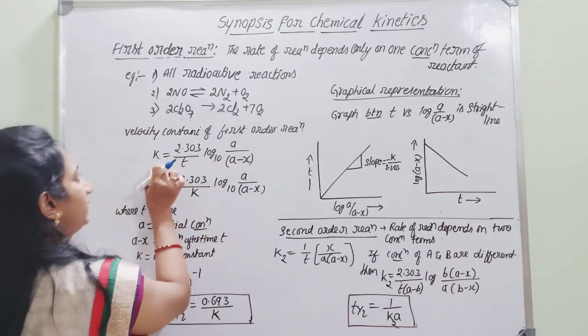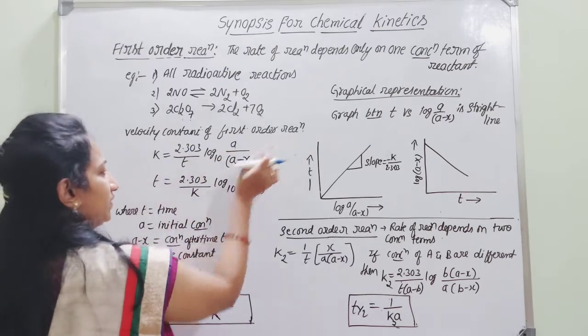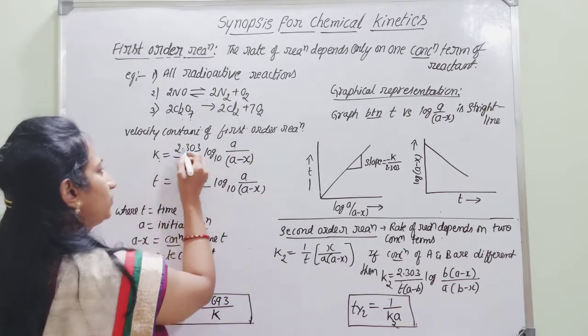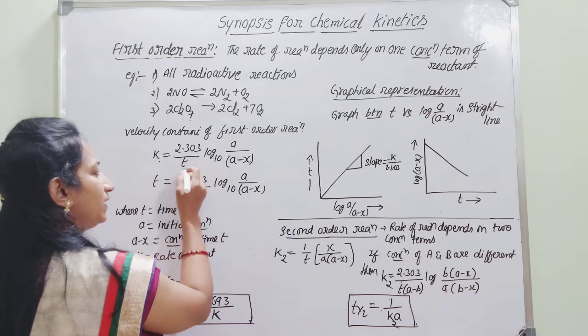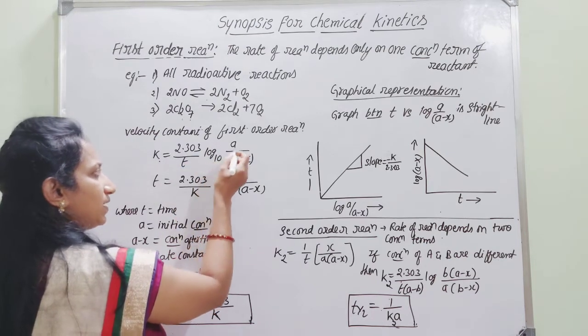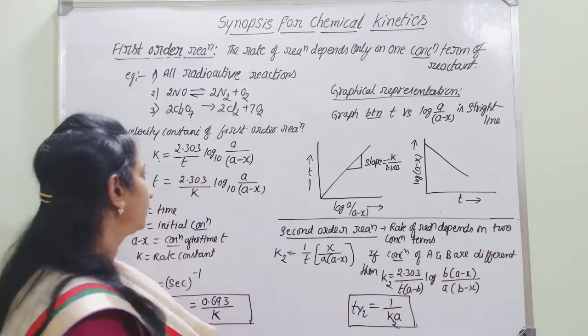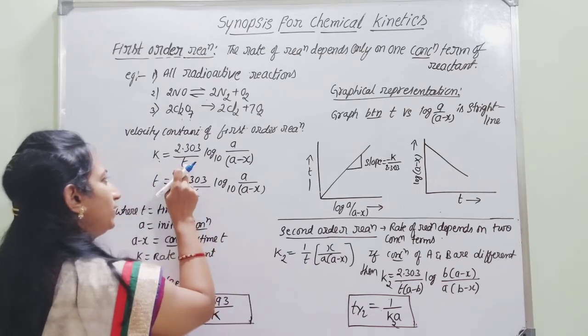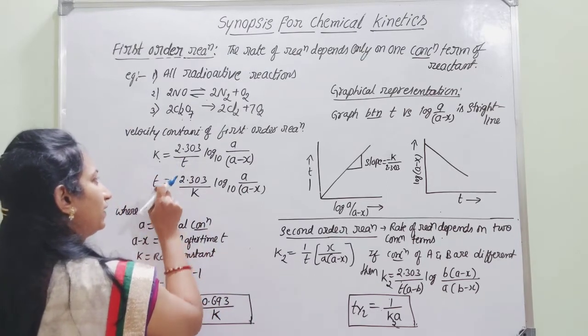If you want to write the velocity constant of the first order reaction, it is given as k is equal to 2.303 by t into log base 10 of a by a minus x. And if you want to find the t value, then you can rearrange this expression.